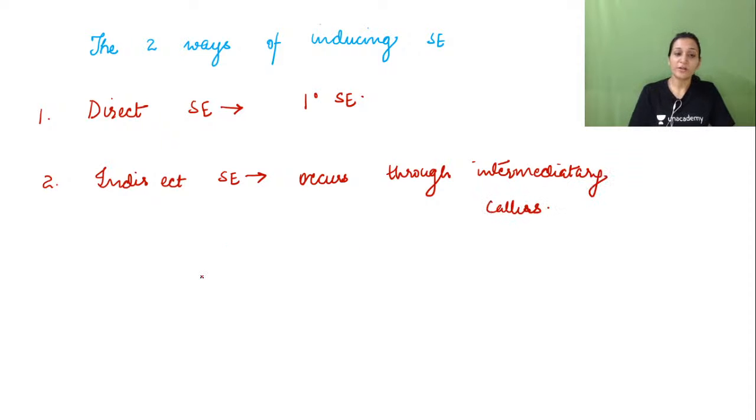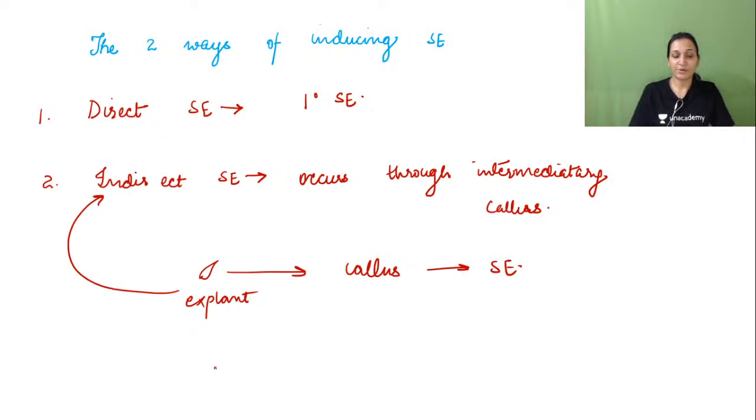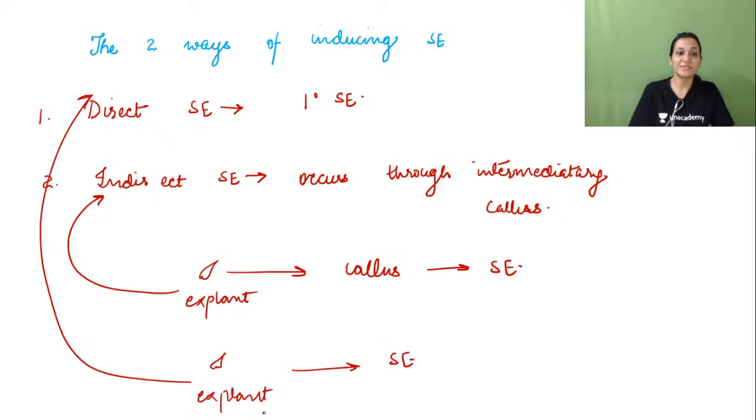So first of all, this explant will develop. This is the explant. This explant will change into callus, and this callus will change into somatic embryo. This is indirect somatic embryogenesis, and in direct, the explant will be kept in medium and directly changed into somatic embryo. So this is direct somatic embryogenesis. Right, I hope I have made this point clear.